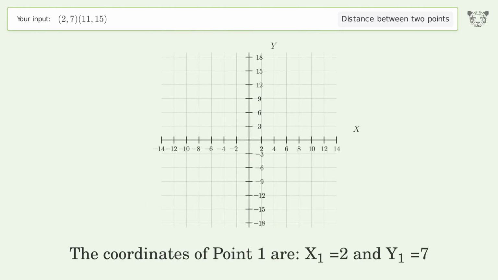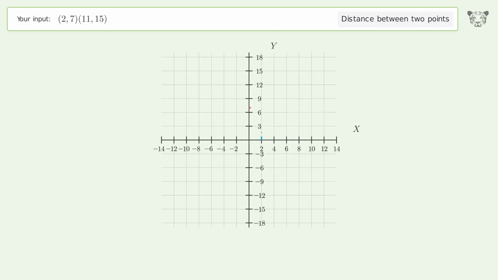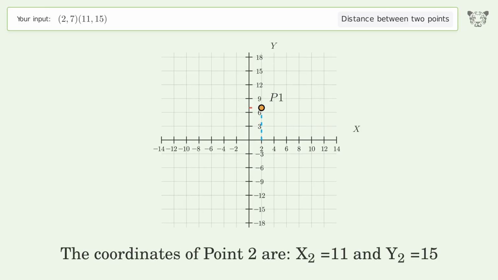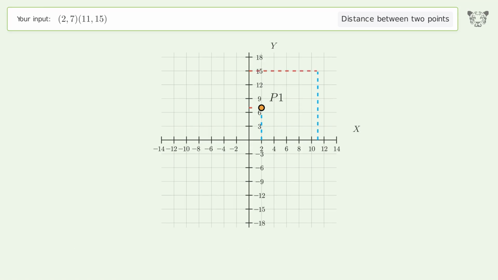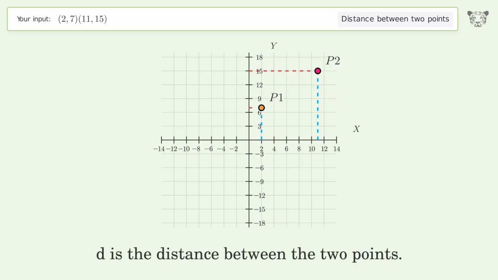The coordinates of point 1 are x1 equals 2 and y1 equals 7. The coordinates of point 2 are x2 equals 11 and y2 equals 15. D is the distance between the 2 points.